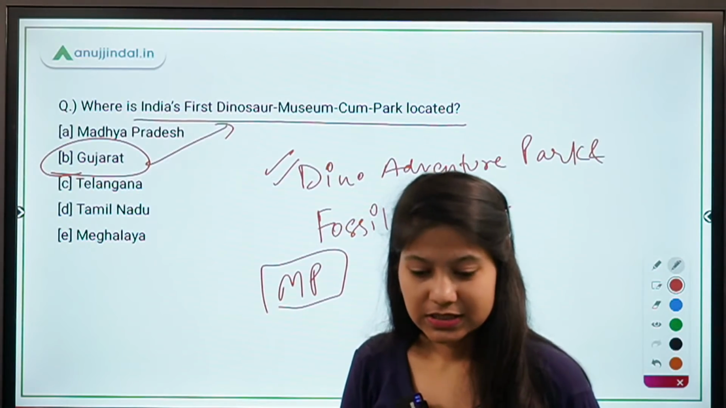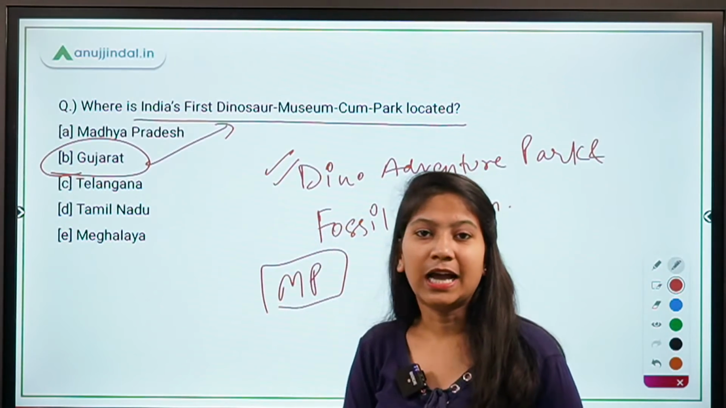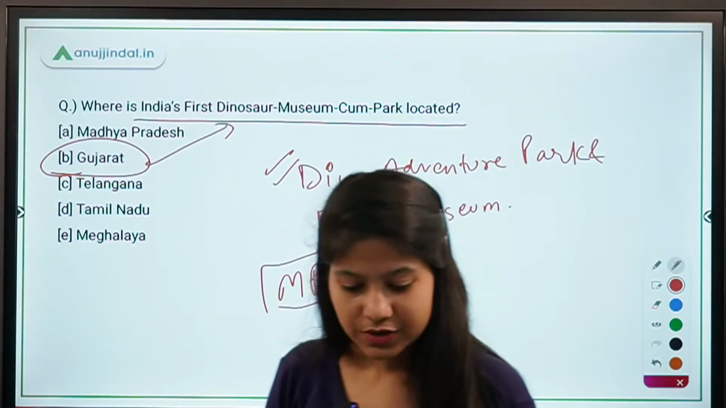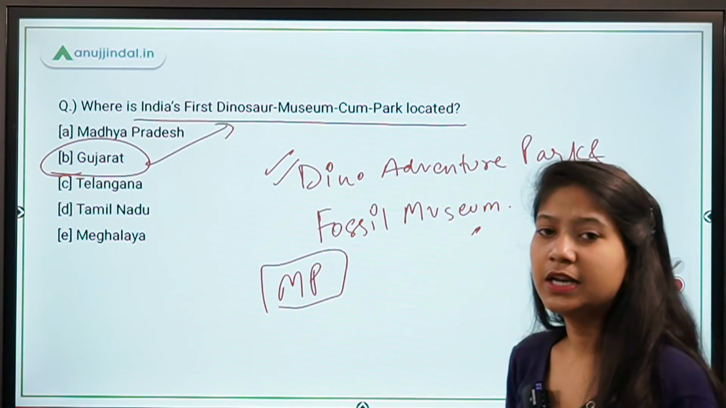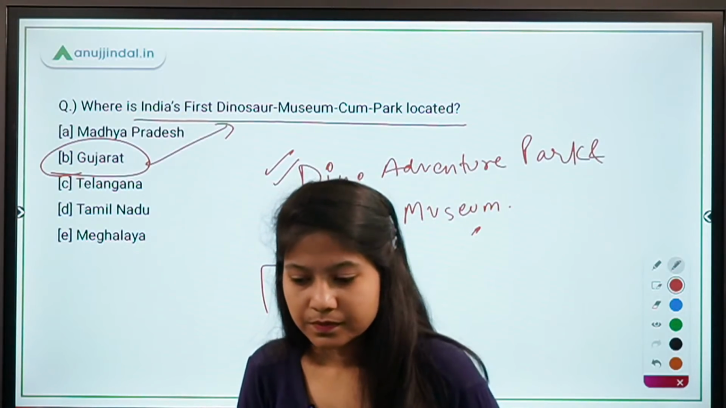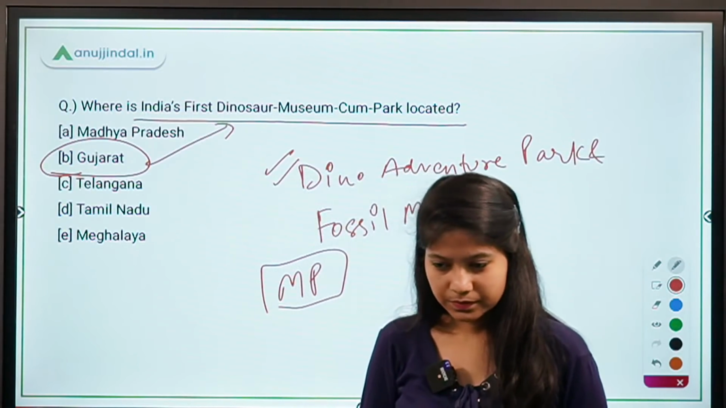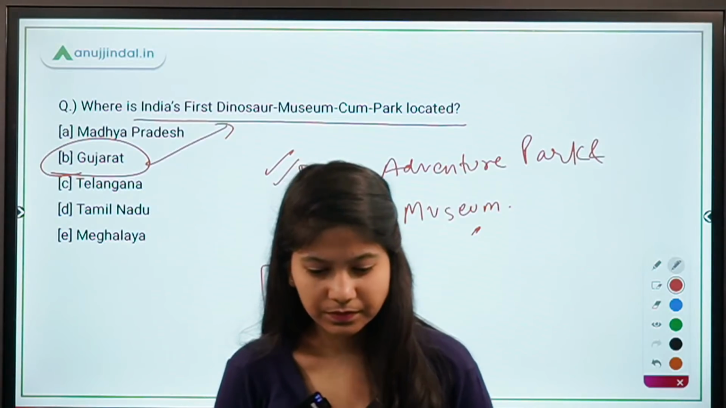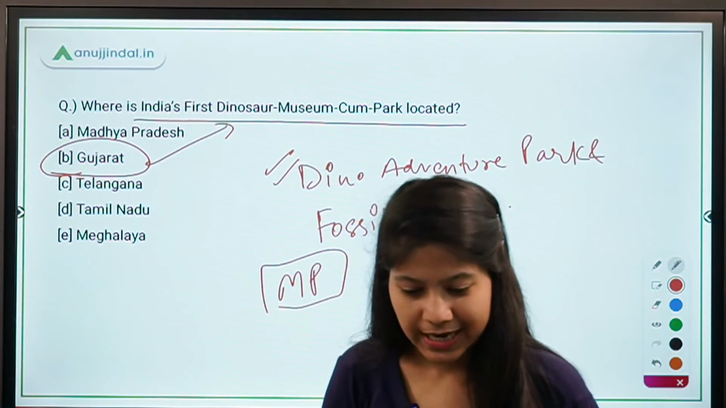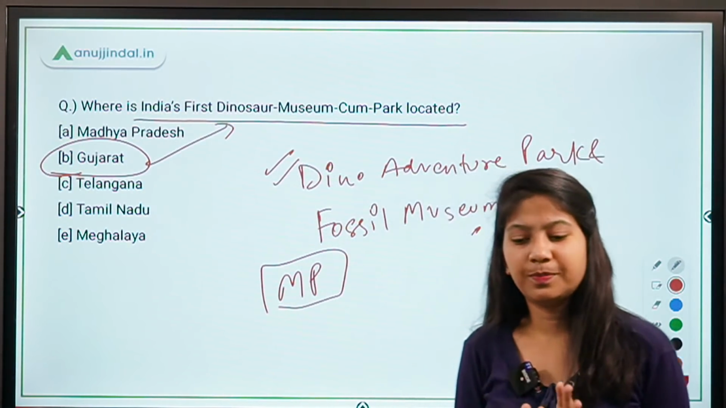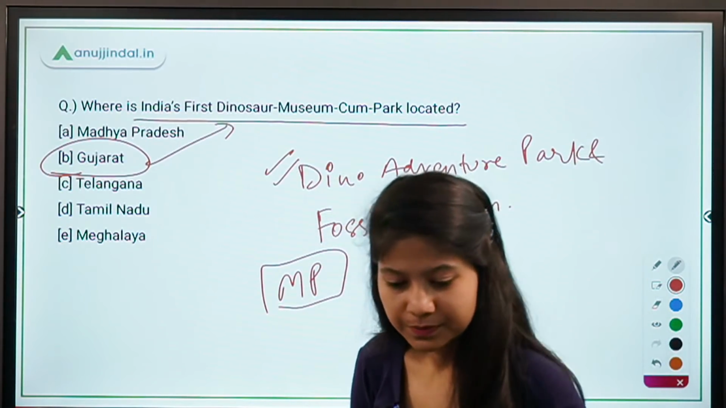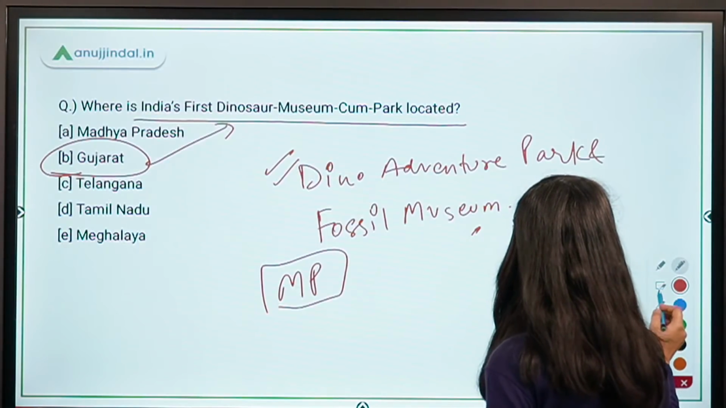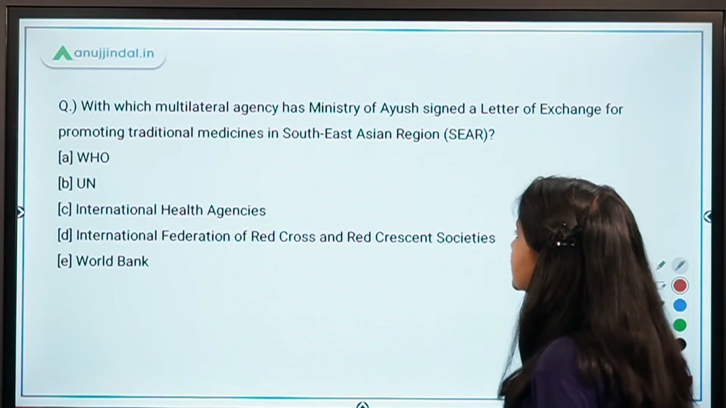It's Gujarat. The first dinosaur museum is in Gujarat. Madhya Pradesh wala is this one, Adventure Park and Fossil Museum. Absolutely right, Hiranti, Vikas. You have mentioned the answers correctly. It's Mandu Festival. Mandu Utsav. Good. So Mandu is a place in Madhya Pradesh.